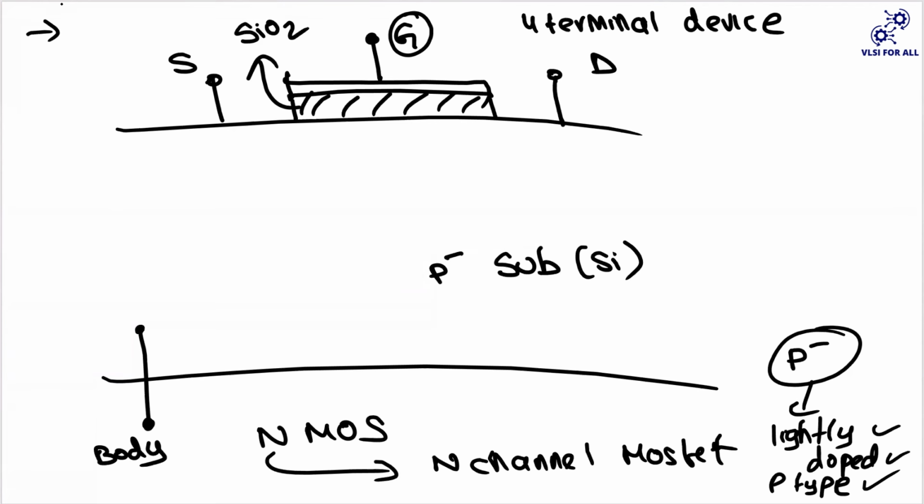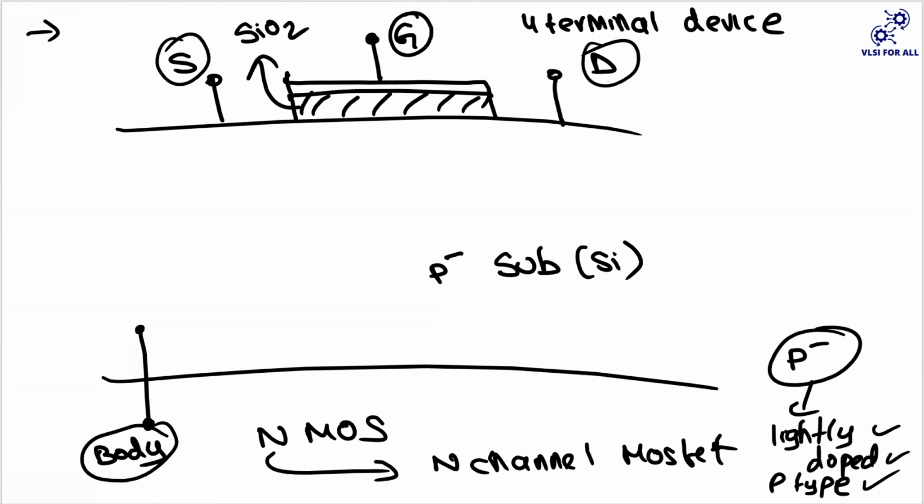So what are the four terminals of this MOSFET? The source, the drain, the gate and the body. We call this MOSFET a symmetrical device because you can interchange the source and drain. You may ask how to tell whether it is an NMOS or PMOS.